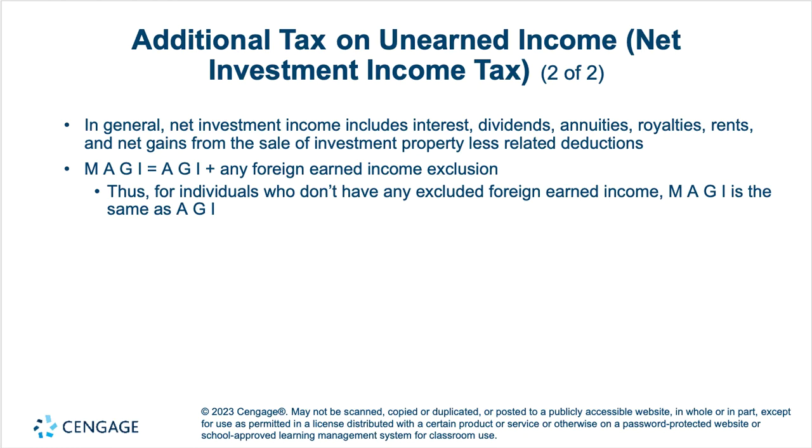So in general, the net investment income includes interest, dividends, annuities, royalties, rents, and net gains from the sale of investment property, less related deductions. And MAGI, or modified adjusted gross income, is adjusted gross income plus foreign income exclusion. And so that just means that for any individuals that don't have any excluded foreign earned income, MAGI is the same as AGI. And I think that does it.